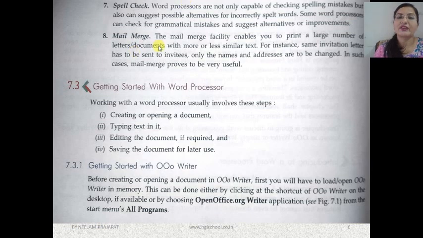Now mail merge. Mail merge is a facility by which you can print a large number of letters with more or less similar text. I have given you the example of certificates. You know very well, the certificates most students receive are almost similar. The things which change are their name, the position, class, section, house, etc. Otherwise the certificates are almost similar. So with mail merge, the same way we can prepare letters also. If we have to send invitation letters, then we can simply write the name and address.